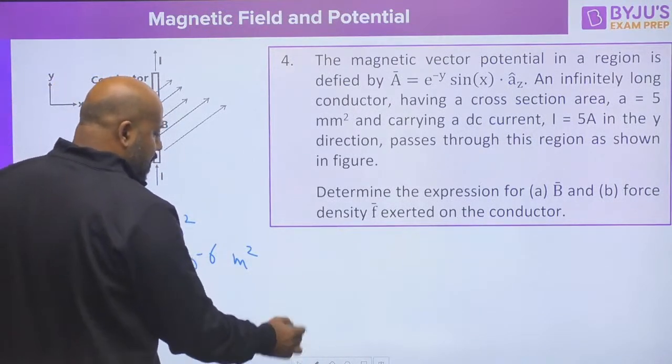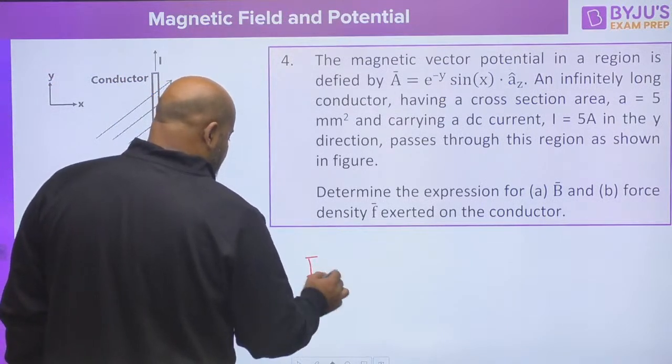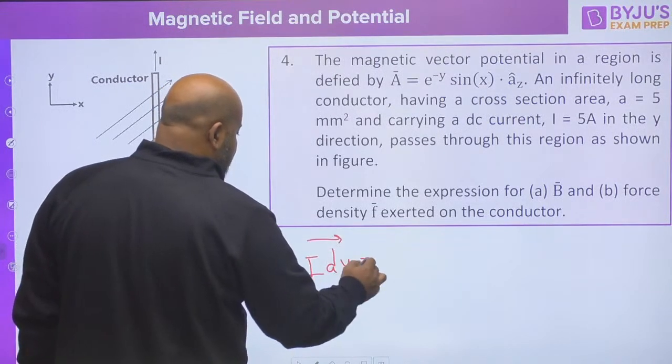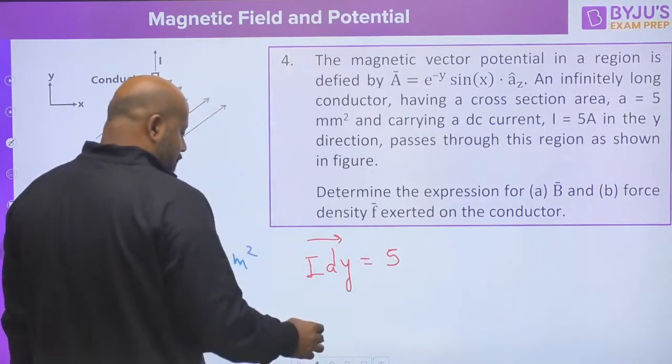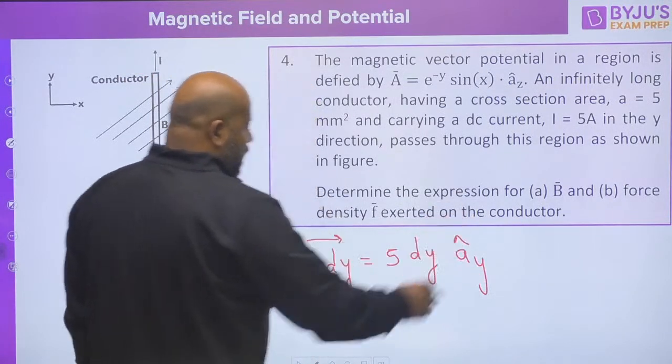So you can write the current element as I dy. This is going to be 5 dy in the direction ay.